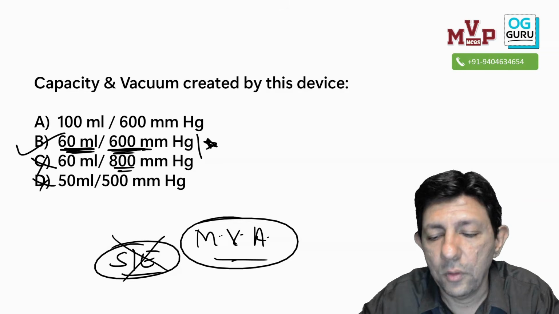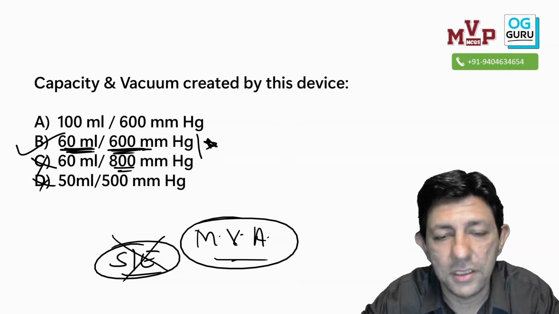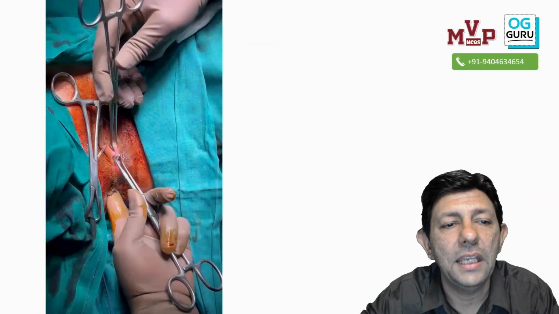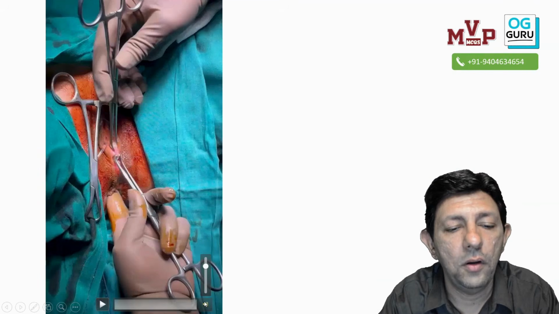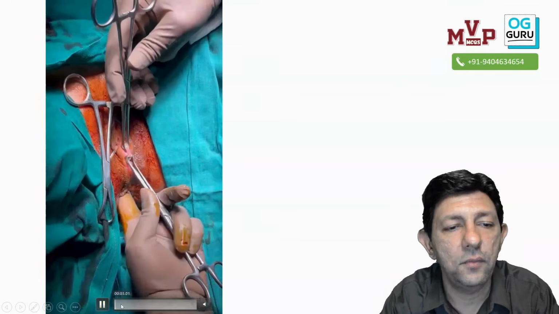Is it clear to all of you? In suction, you use a metallic suction. This is the MVA syringe and MVA cannula. Is it clear to all of you? Now again, let us see what is being done.